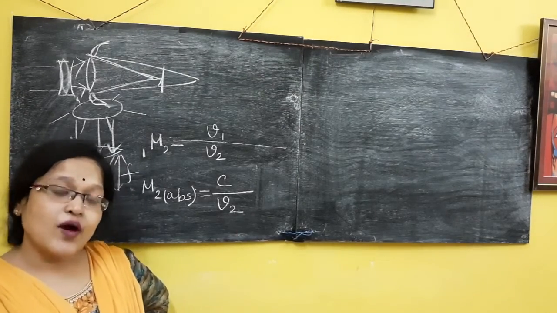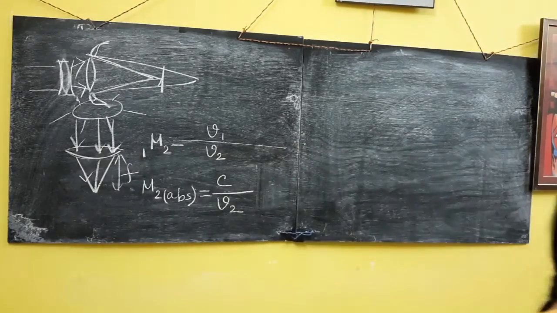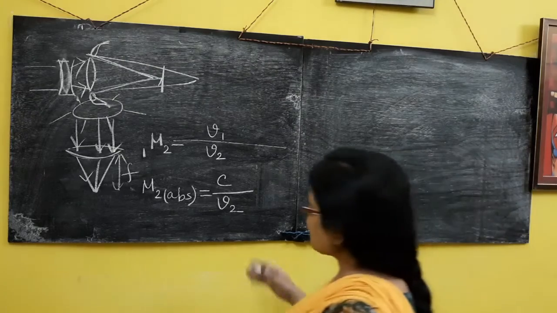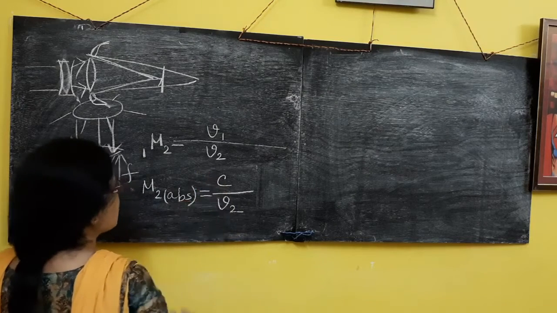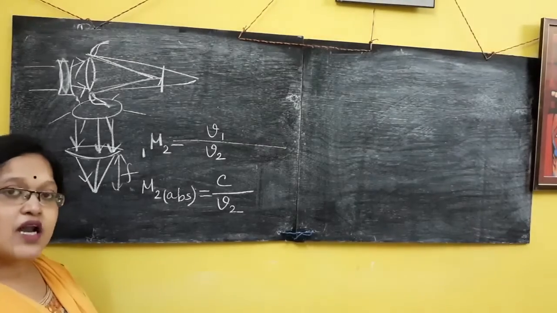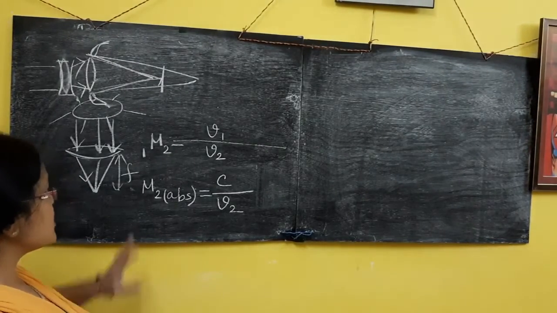If you are calculating the refractive index of any medium with respect to another medium, that is termed relative refractive index. For the same case, if you are calculating the refractive index of a medium with respect to the speed of light in vacuum, then the refractive index is termed absolute refractive index. Now, what is the relation between these two?